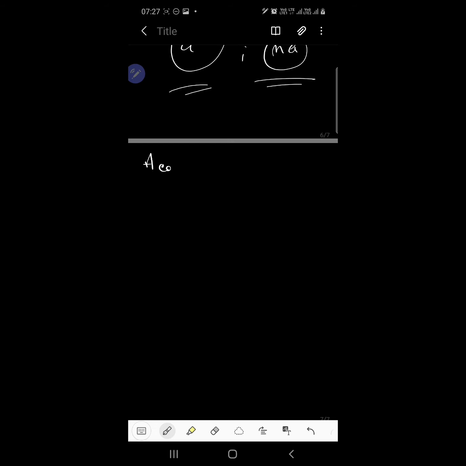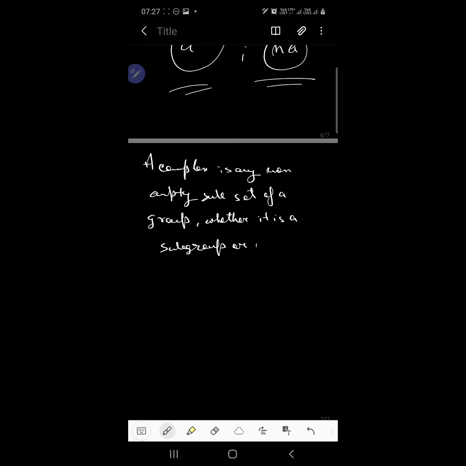A complex is any non-empty subset of a group, whether it is a subgroup or not.